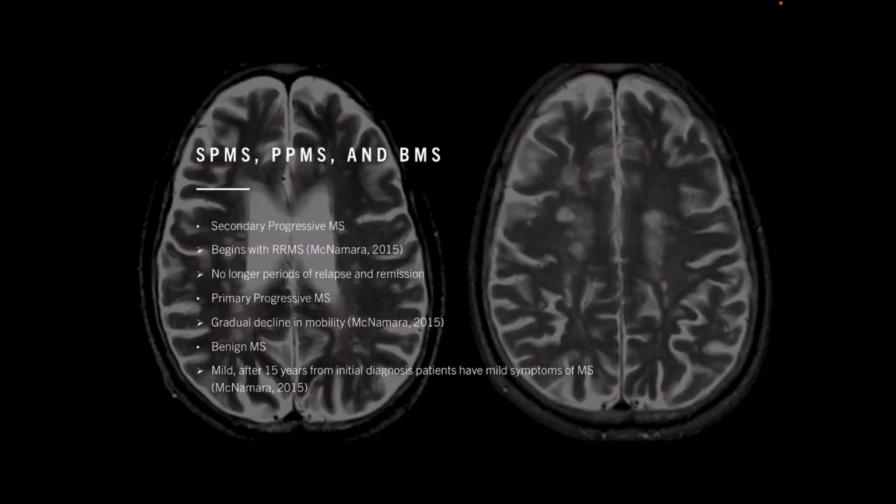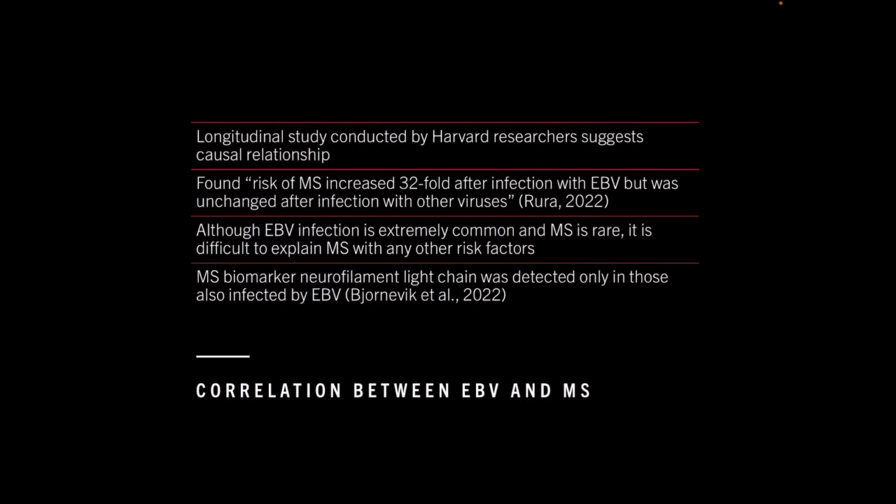These other forms of MS include secondary progressive MS, which begins with RRMS, relapse remitting, and in SPMS, there are no longer periods of relapse and remission, just constant lingering symptoms, which may be less bad than when there's a relapse, but still present, unlike if somebody was in remission. So if somebody has primary progressive MS, they have a gradual decline in mobility. Benign MS is when somebody has had MS for about 15 years, and 15 years after that diagnosis, mild symptoms will appear.